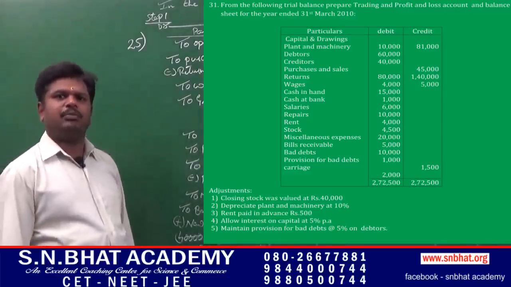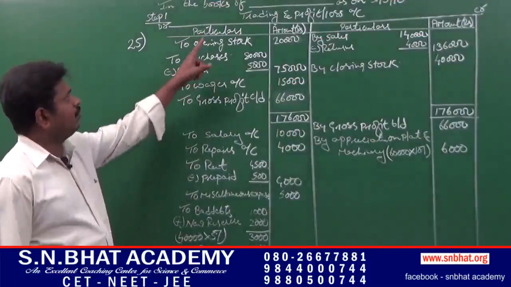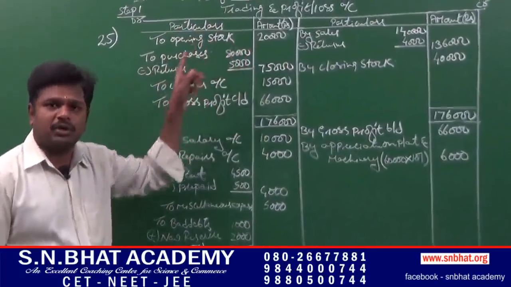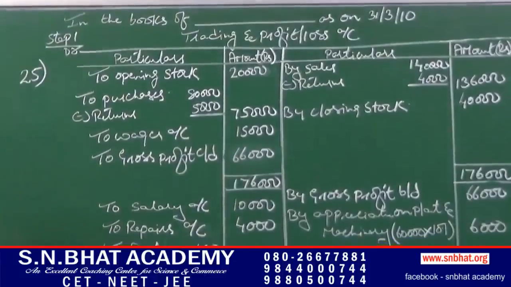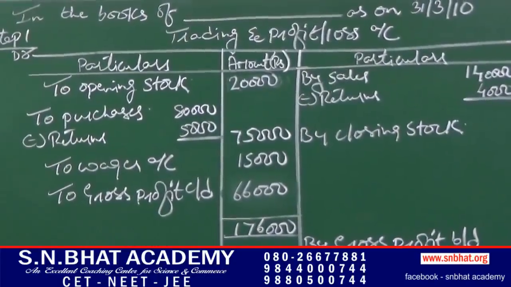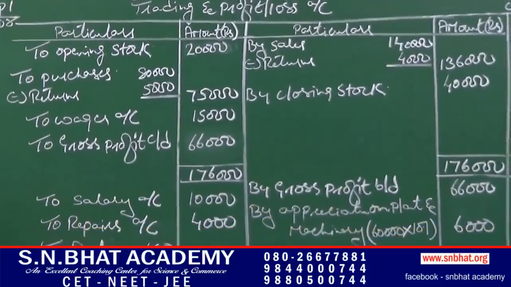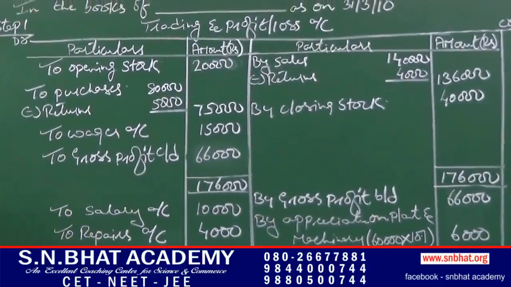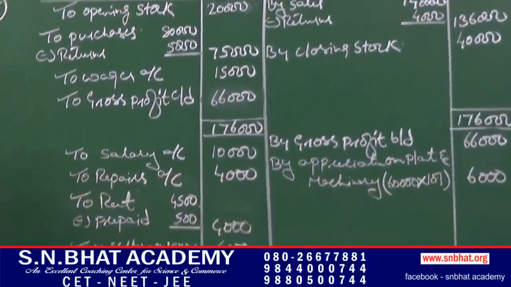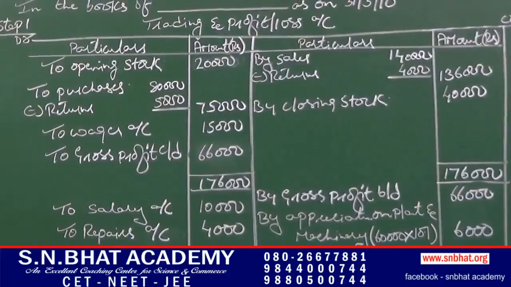In order to calculate profit or loss, we have to prepare two accounts, namely trading account and profit or loss account. In order to know the financial position of the concern, we have to prepare a statement known as balance sheet. It is a statement which is prepared to know the financial position of the concern, or it is a list of assets and liabilities.